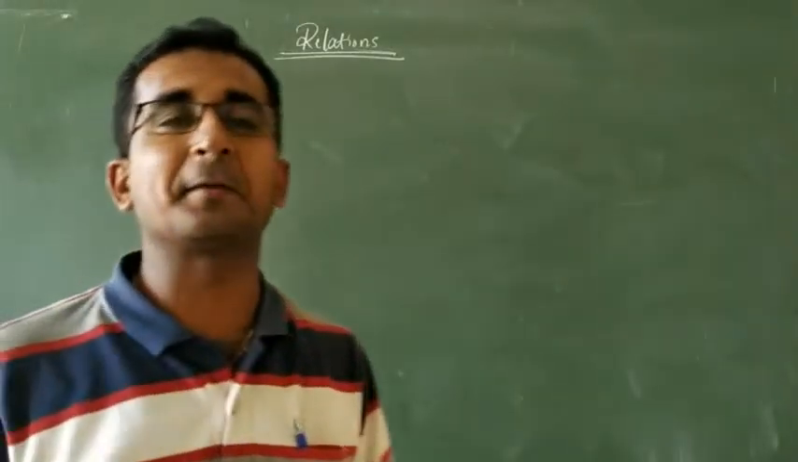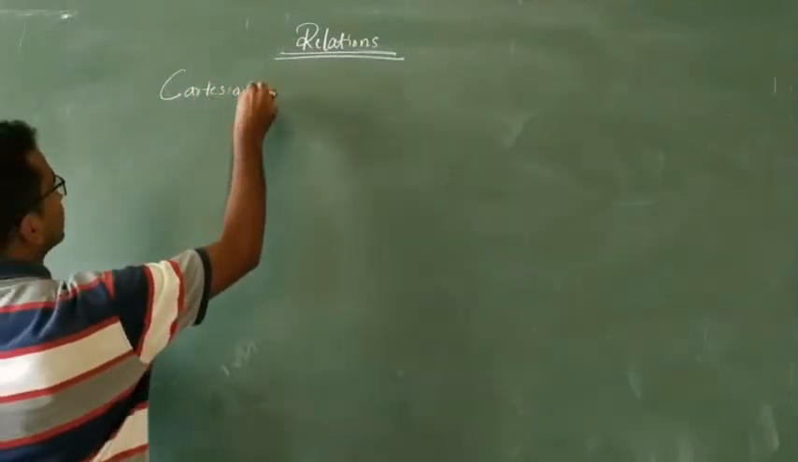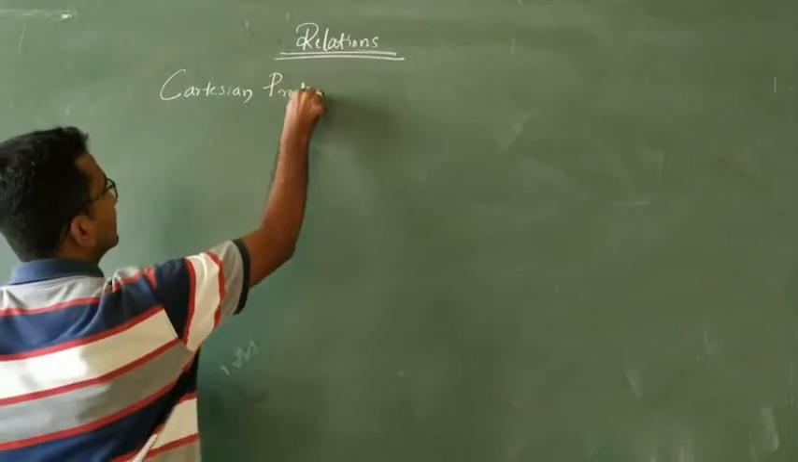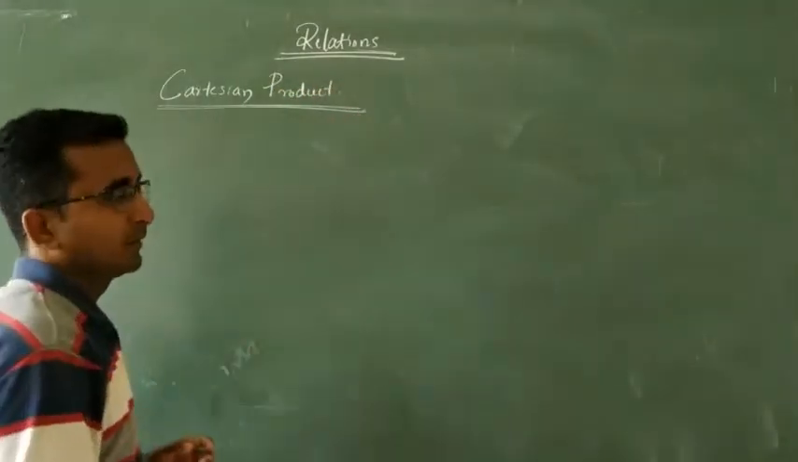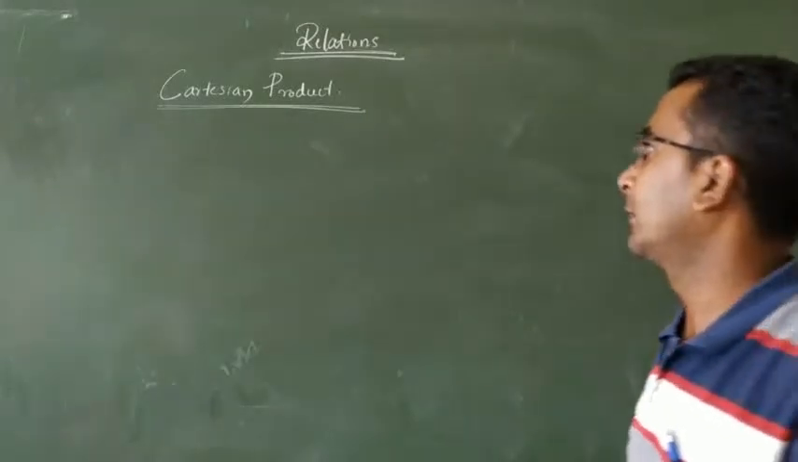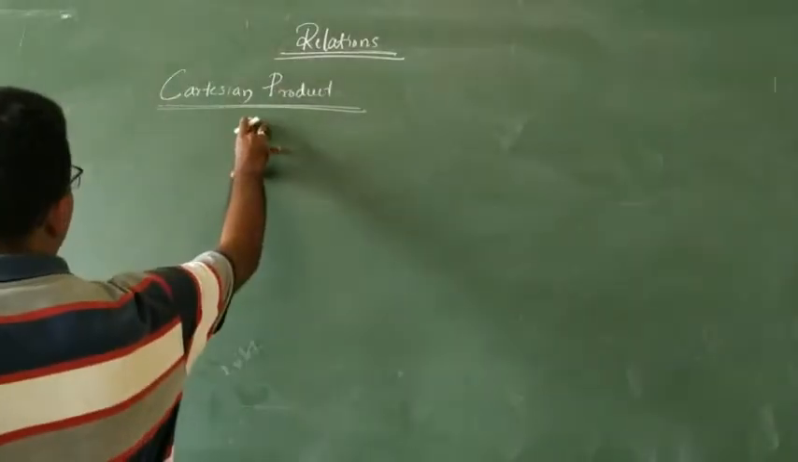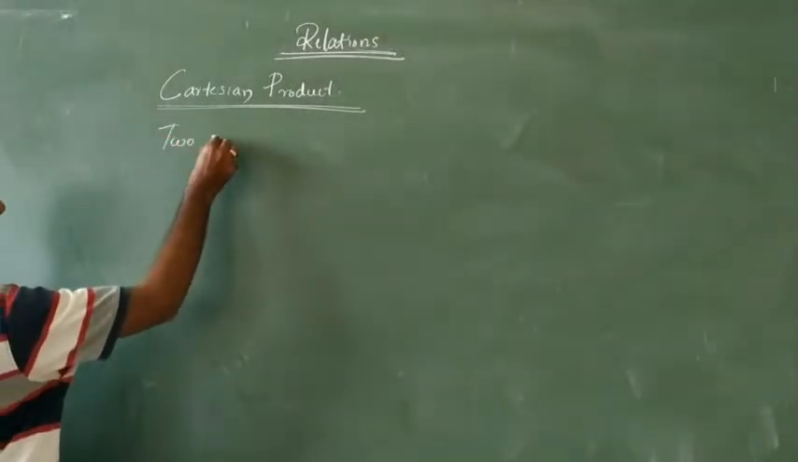Cartesian product. This is a very important concept, because the Cartesian product is also very important while learning relations. Without the ordered pair and the Cartesian product, we cannot learn relations properly. Okay. So here I consider two sets. What I do? Consider two sets.